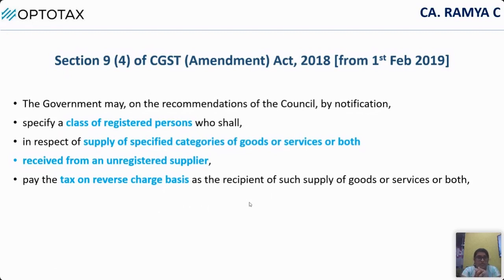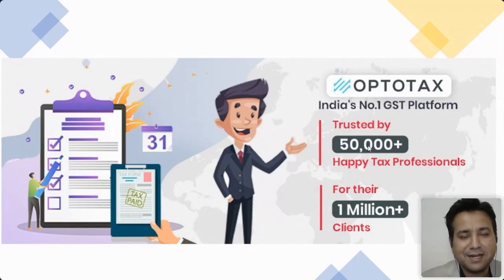So the old provision was applicable for all the categories, and they kept on postponing. As you remember, they kept on postponing the applicability of Section 9(4). But later on, through the CGST Amendment Act, they have now specified that Section 9(4), that is RCM in case of unregistered persons, will be applicable only for specified goods and services and for specified registered persons only.